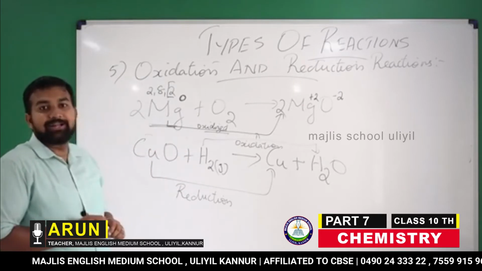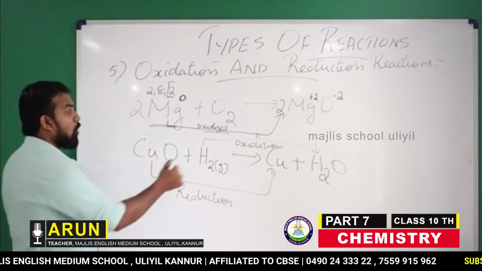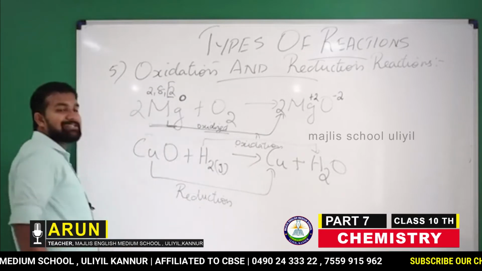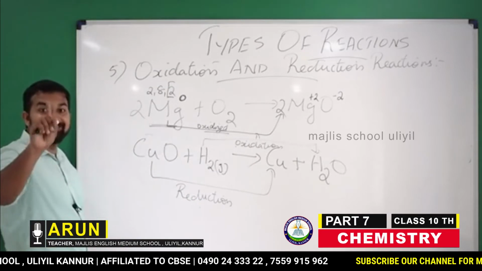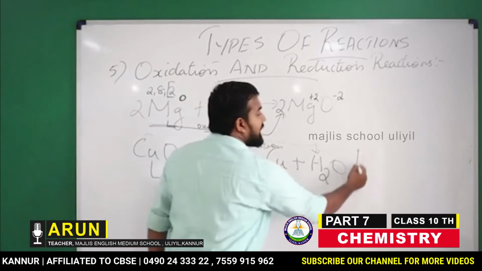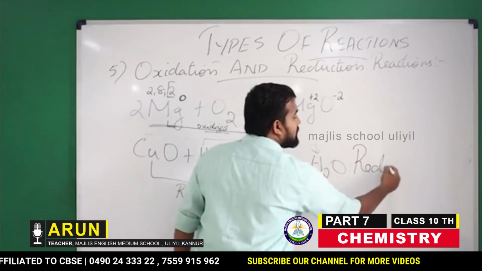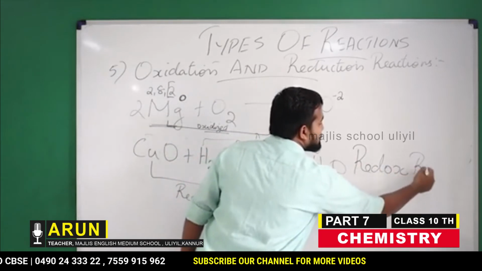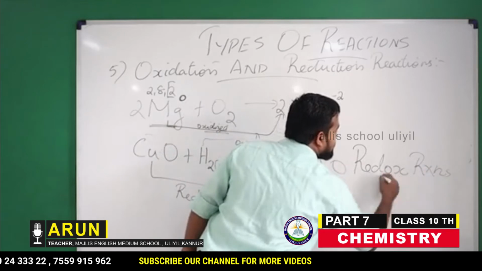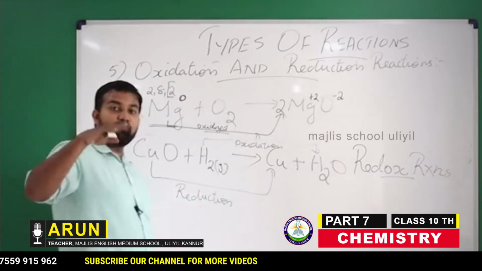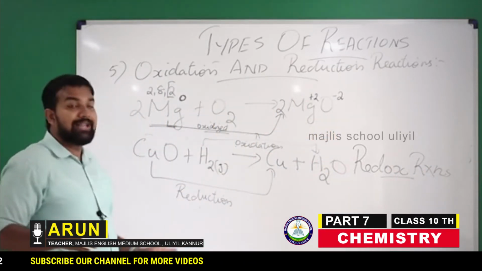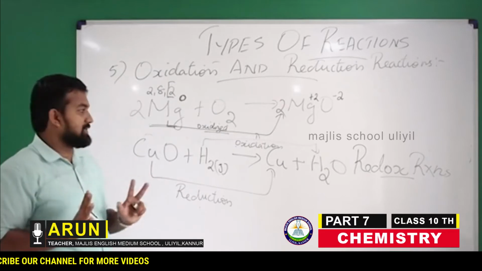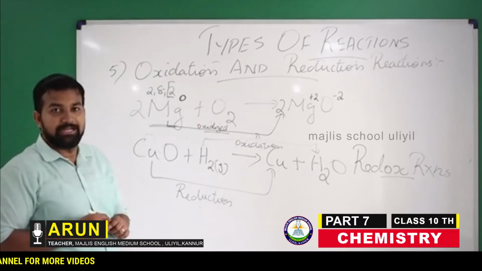So here oxidation as well as reduction takes place in the same reaction. We can call these reactions redox reactions. So what are redox reactions? The reactions in which both oxidation as well as reduction take place are called redox reactions.